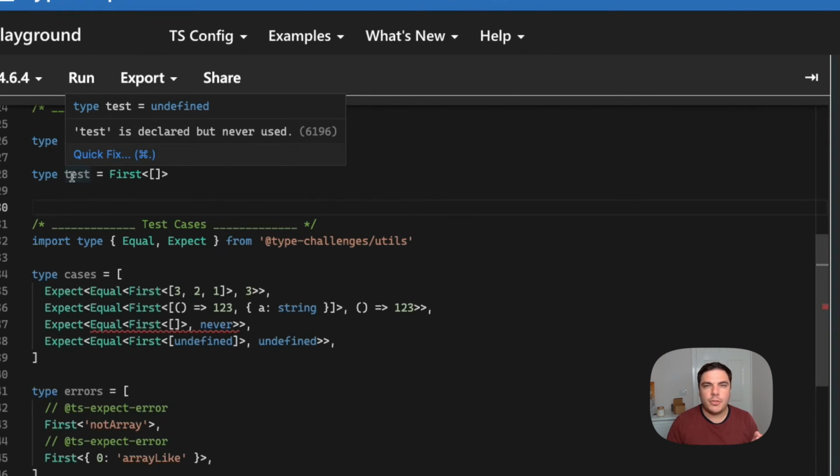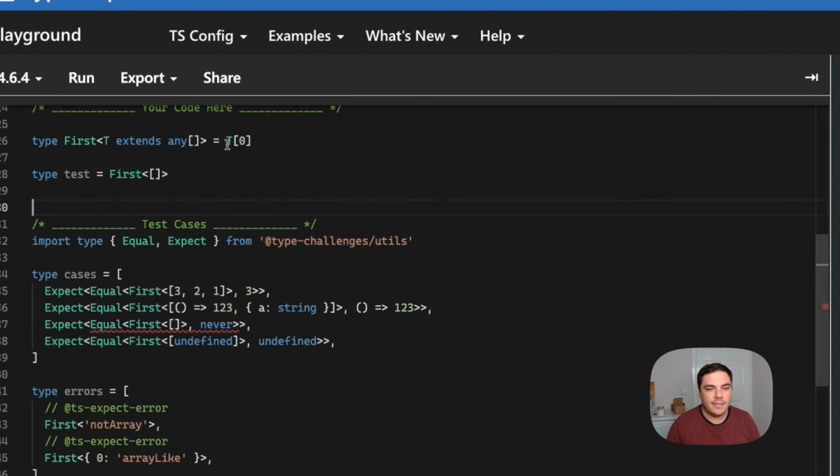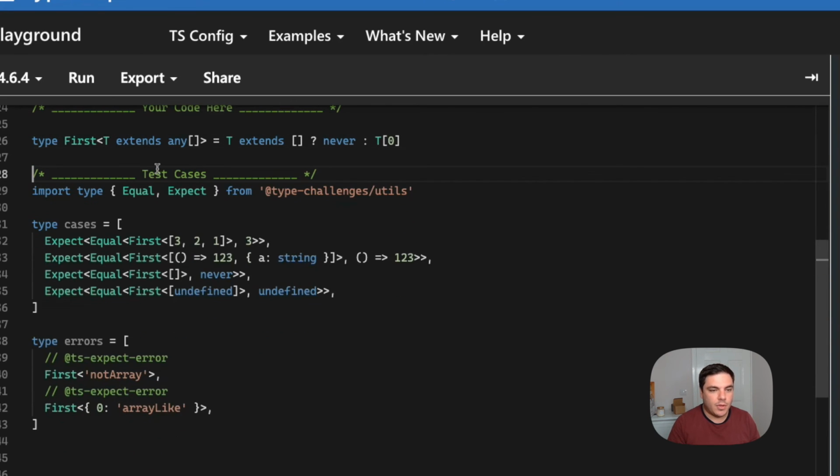So kind of what we want to do is we want to say, if there's something in the array, give me back the type of the 0th element, otherwise give me back never. And it turns out if we look up conditional types in TypeScript, we can do exactly that. And the syntax for that is like a ternary operator. So we could say if T extends the empty array, give me back never, otherwise give me back the first thing in the array. And that's it. All of the test cases pass.